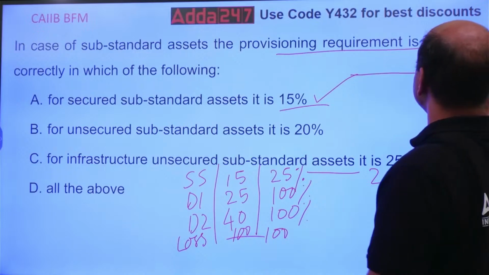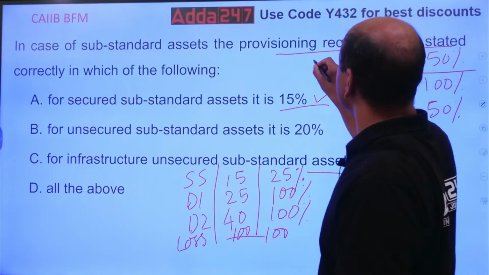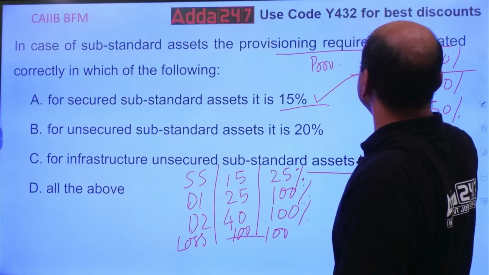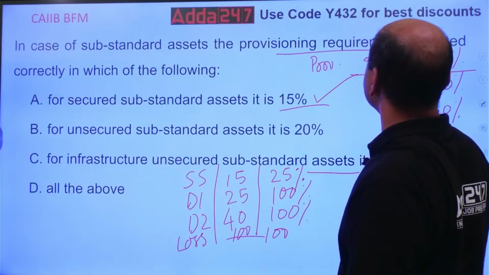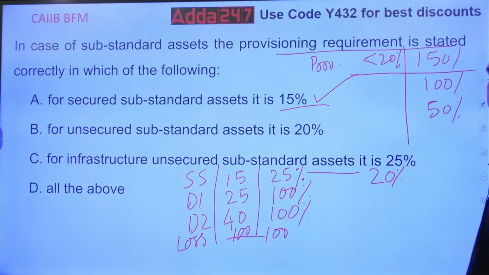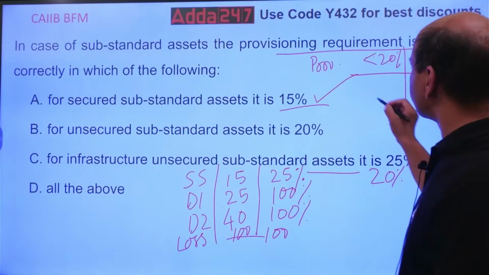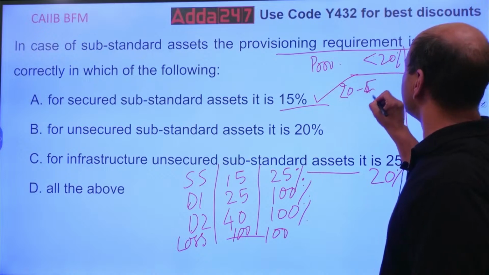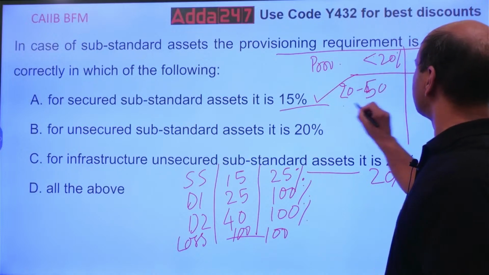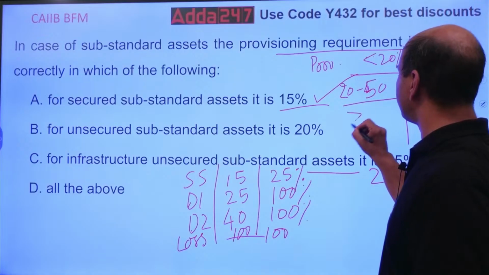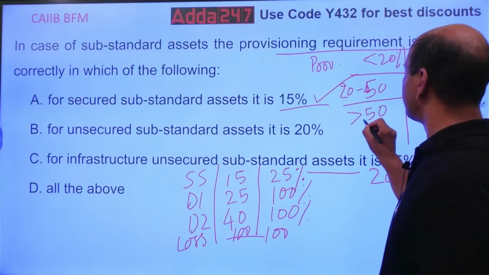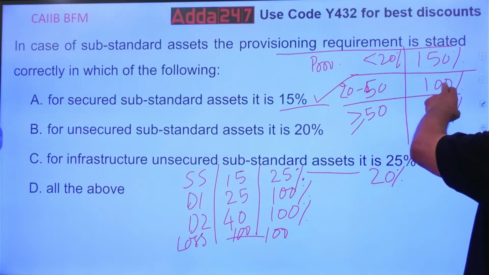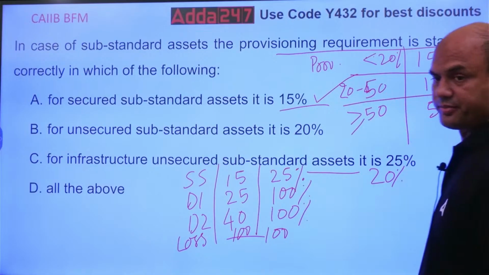If your provision is up to 20%, less than 20%, then risk weight is 150%. If your provision is between 20 to 49.99, it is 100%. 50 is included over here: equal to or above 50, it is 50%. This is the risk weight.